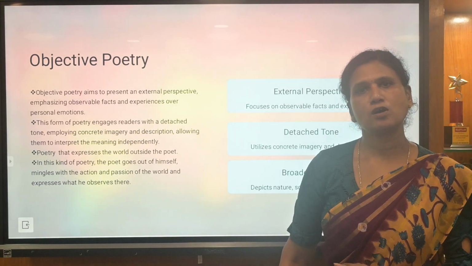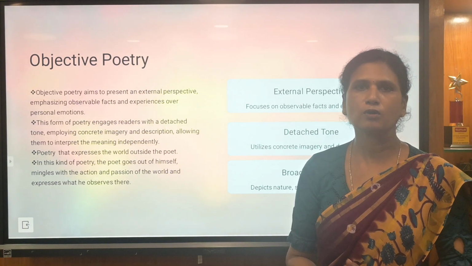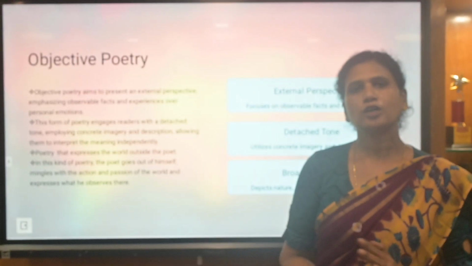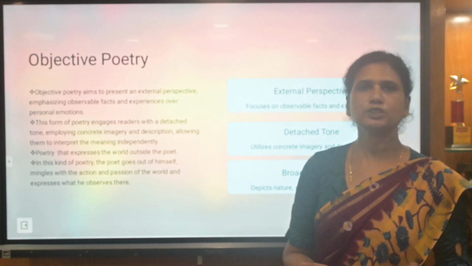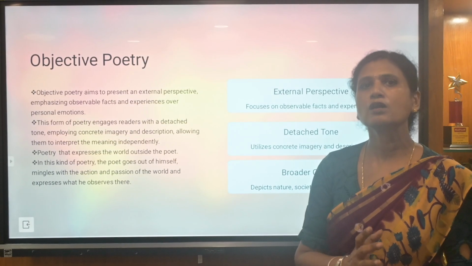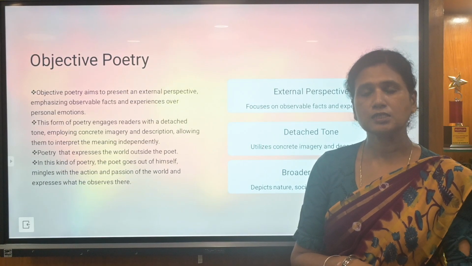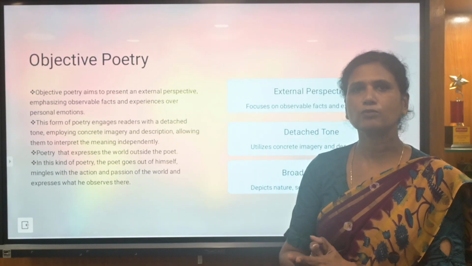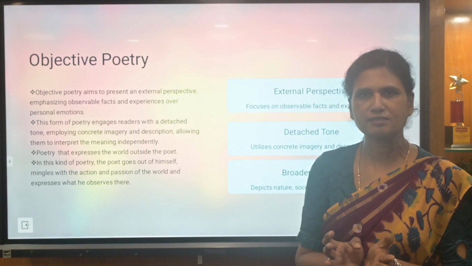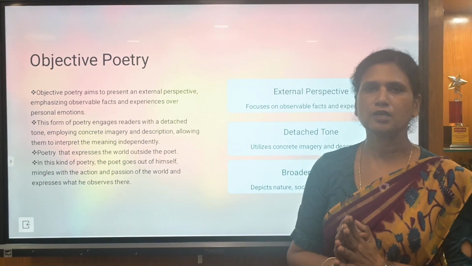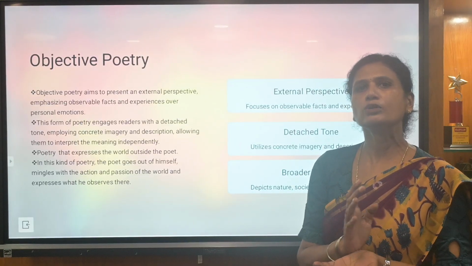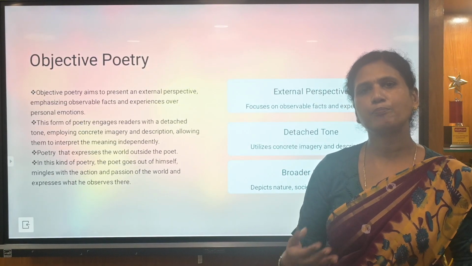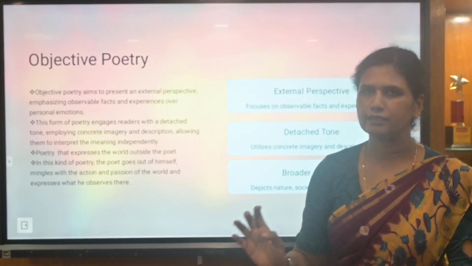So now we saw subjective poetry. Now we will go on to objective poetry. Talking about objective poetry, as I told you, objective poetry mainly focuses on things apart from the author's ideas. Here, the author looks around, sees whatever he can view, visualizes it and writes a poetry. So things happening around him and what is happening around others also, he is writing in the form of